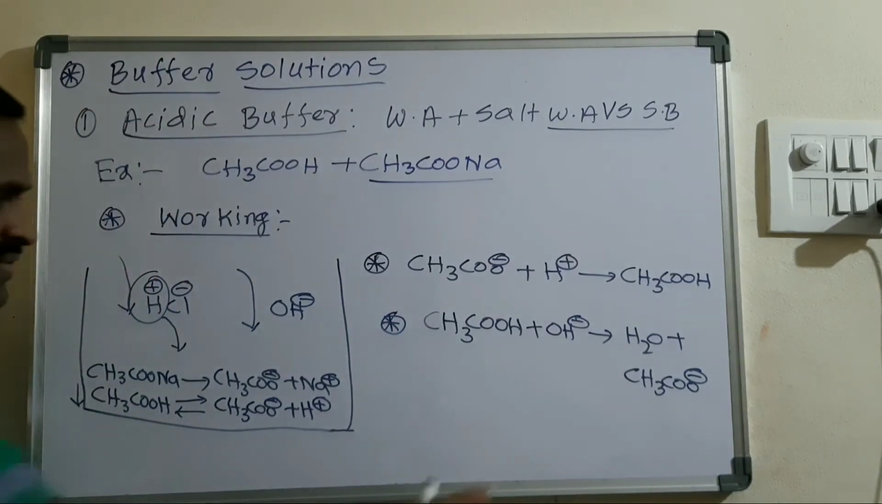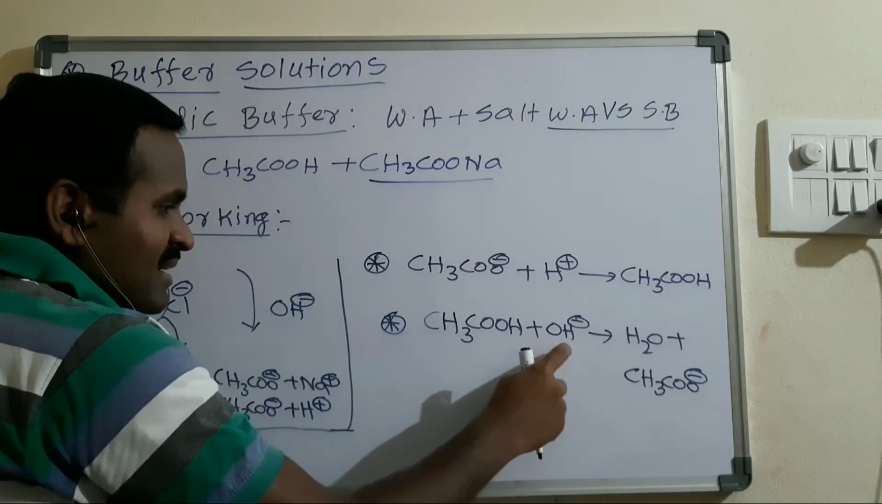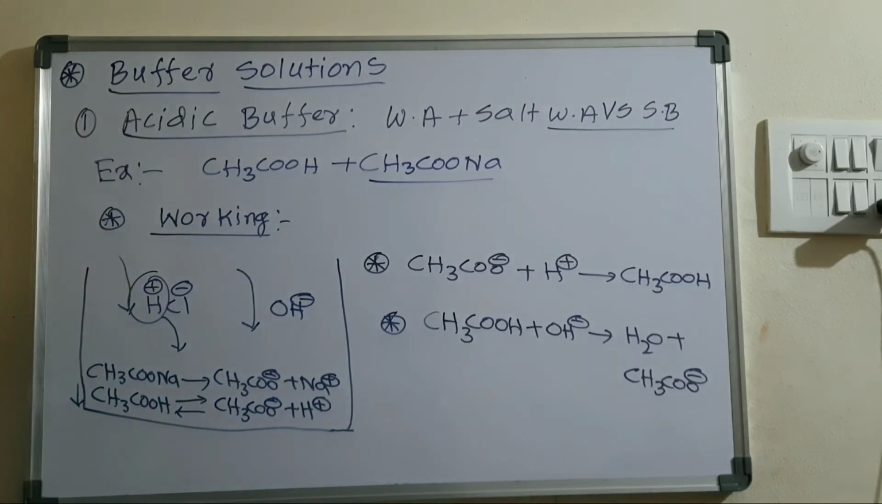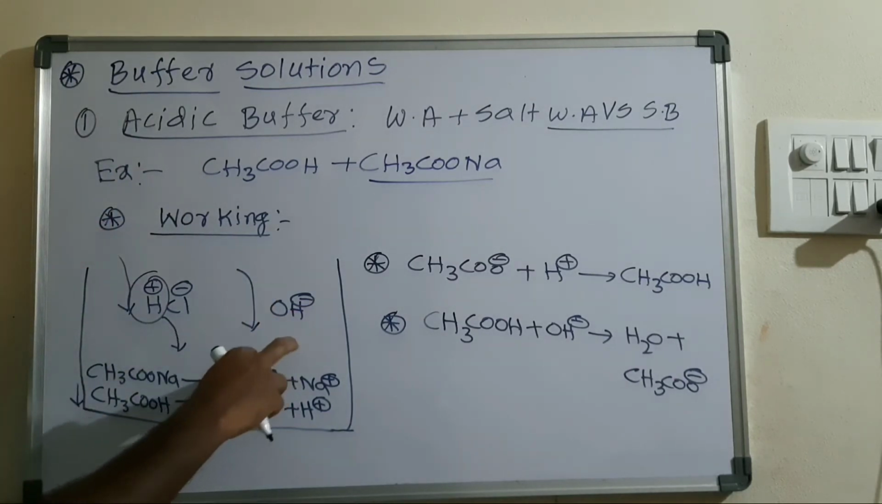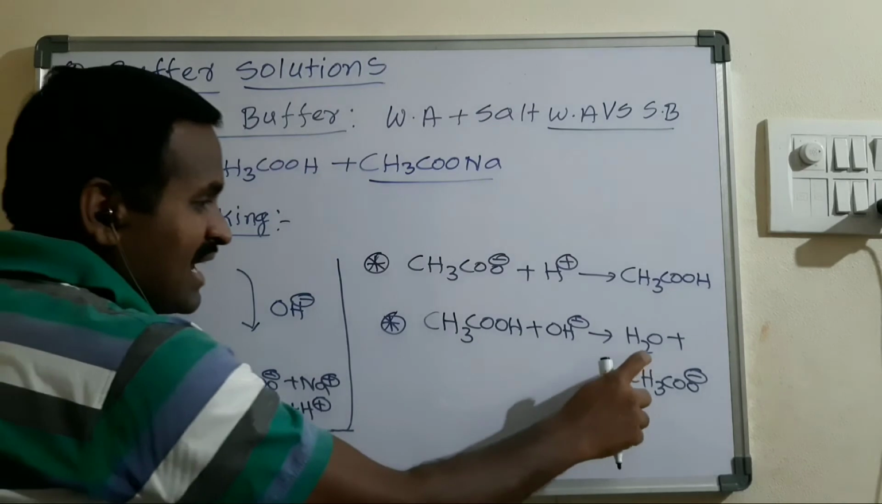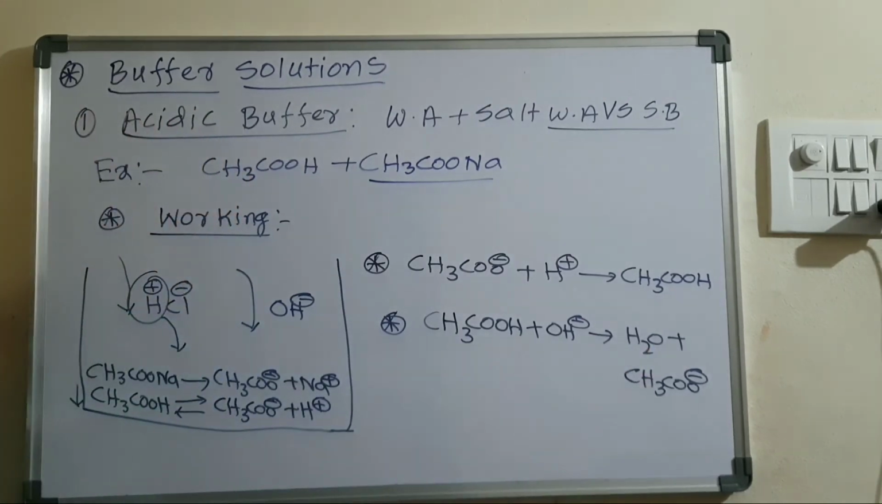In such a way, whatever excess amount of OH minus ions are there, that excess of OH minus ions is converted into undissociated H2O molecules.